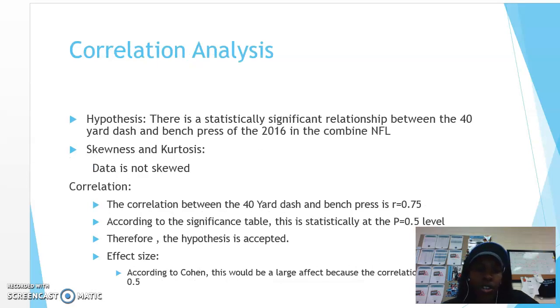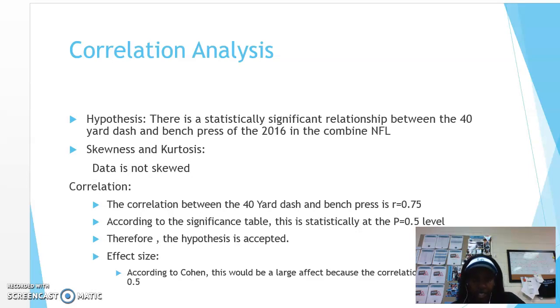Then I went on to do a correlation analysis. Hypothesis was there is a statistically significant relationship between the 40-yard dash and bench press of the 2016 NFL Combine. Skewness and kurtosis, the data is not skewed, so it's normal. The correlation between the 40-yard dash and the bench press gave me an R value of 0.75, which according to the significance table is statistically significant at the 0.5 level. Therefore, the hypothesis is accepted.